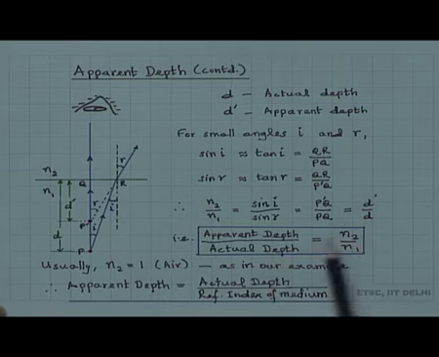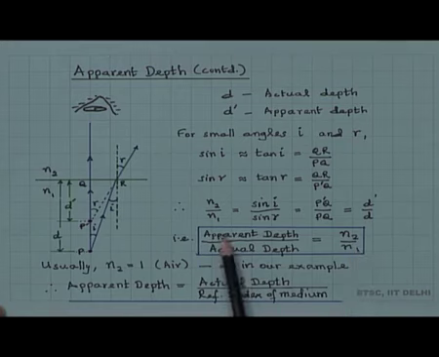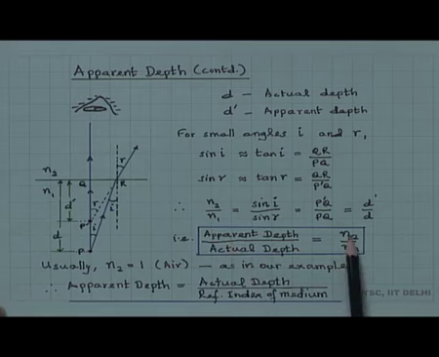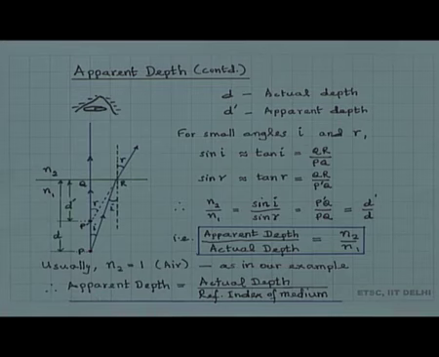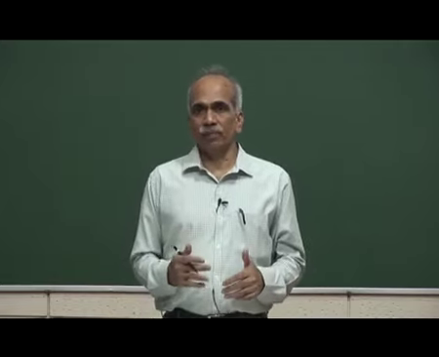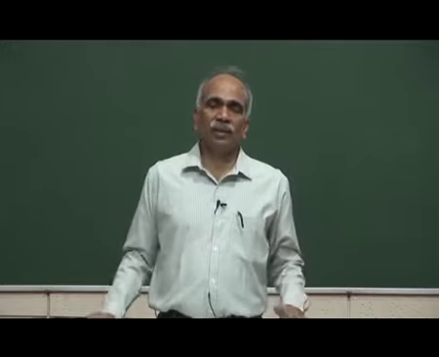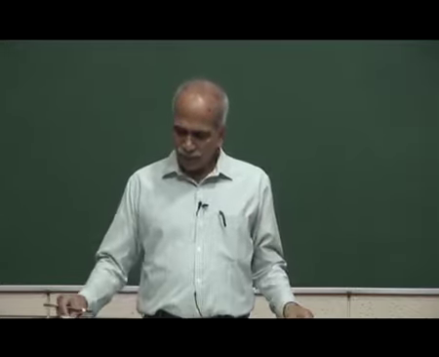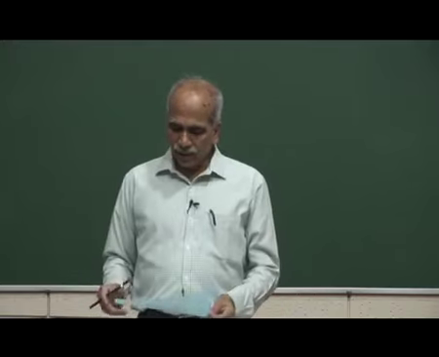Therefore, the apparent depth is equal to actual depth, n2 is 1, divided by n1, which is the refractive index of the medium. So, apparent depth is equal to actual depth divided by refractive index of the medium. If we consider glass or water, then we see that the apparent depth is smaller compared to the actual depth. Everyone can observe this in practice. We will take up some numericals to illustrate this point further.